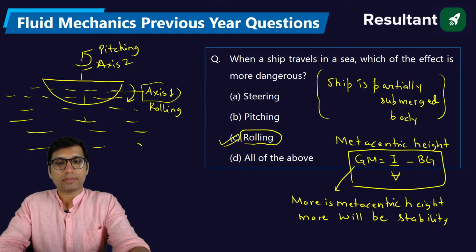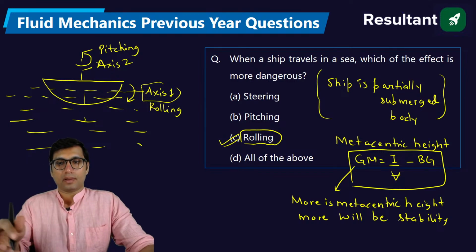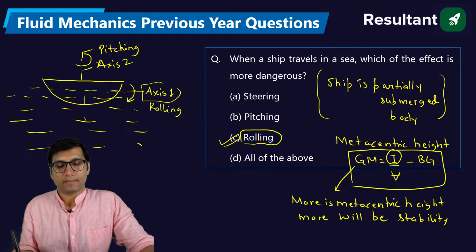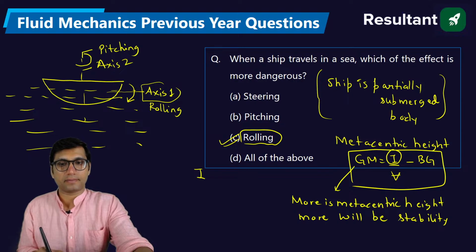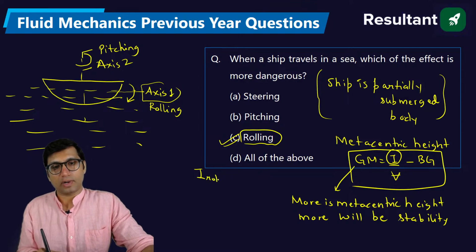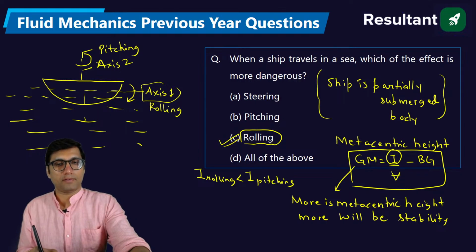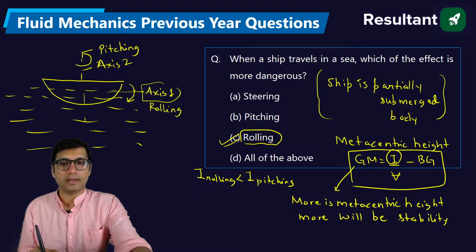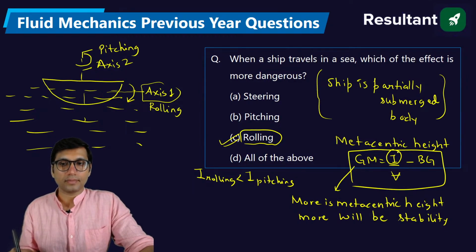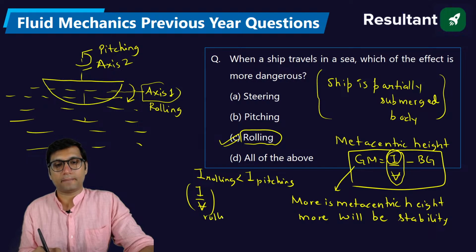And if you see this particular formula, I is called moment of inertia. The moment of inertia of a ship about the rolling axis is less than the moment of inertia about the pitching axis, right? If you find the moment of inertia, you will see that. Also this whole value, that is I by V, is also less for rolling as compared to pitching.